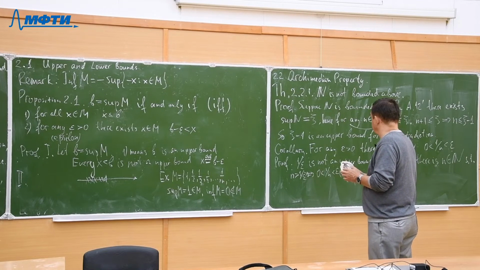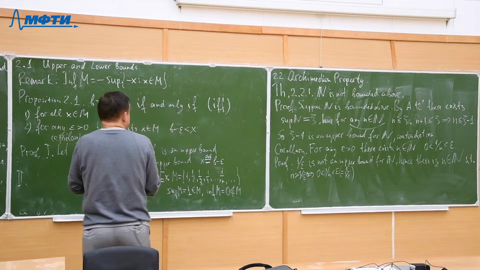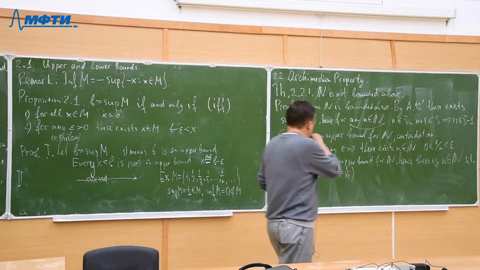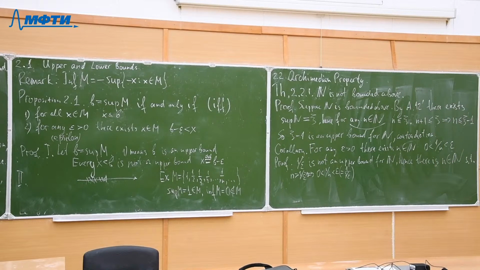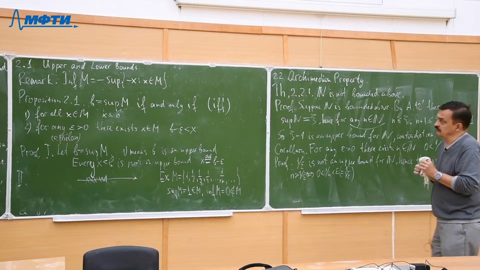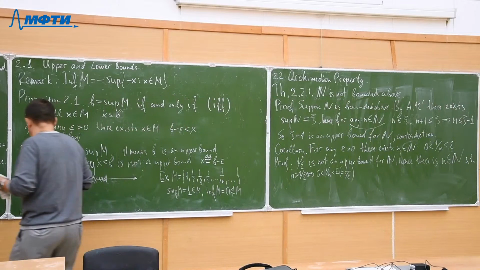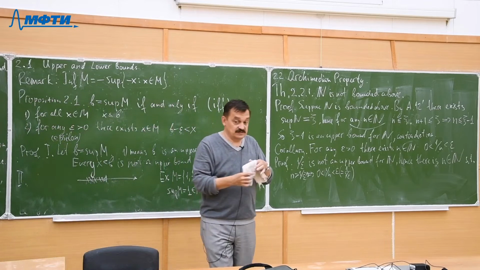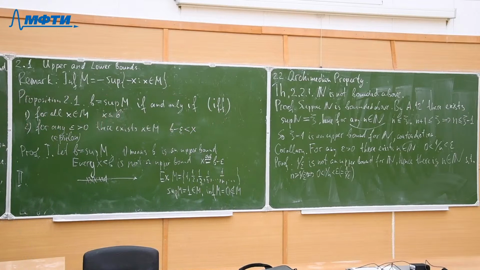Okay, there is one more consequence of the Archimedean property, and in fact there are some ways to write down axioms such that this property is taken as an axiom.